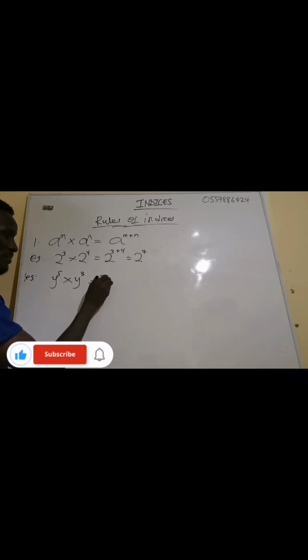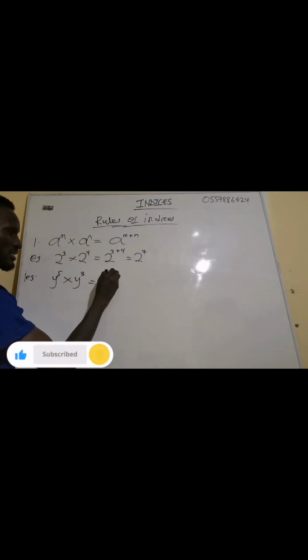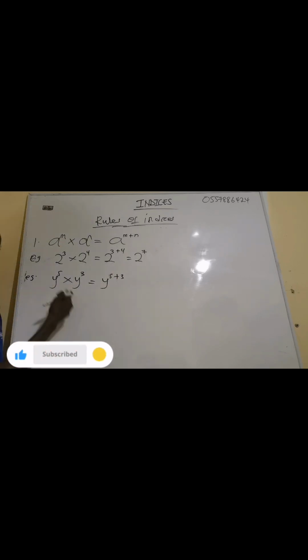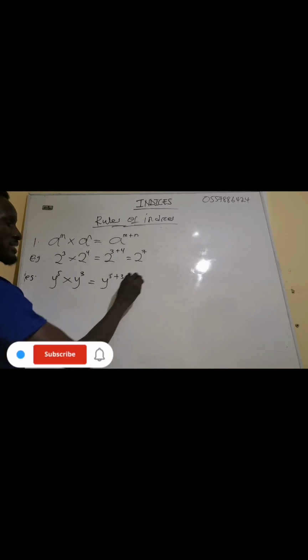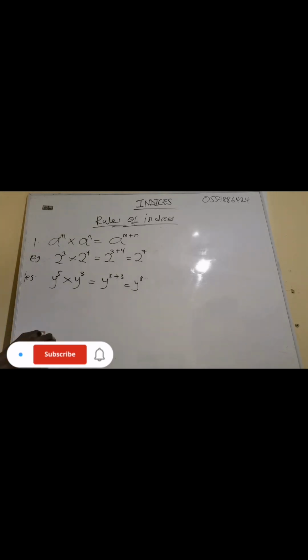So you take one of the base, and since they are multiplying, the law says what? Add the exponent. So I'm going to add the exponent 5 plus 3. This one means y is multiplying itself 5 times, and y is multiplying itself 3 times. When you add everything, y is multiplying itself how many times? 8 times. So it can be in terms of numbers, it can be in terms of variables.